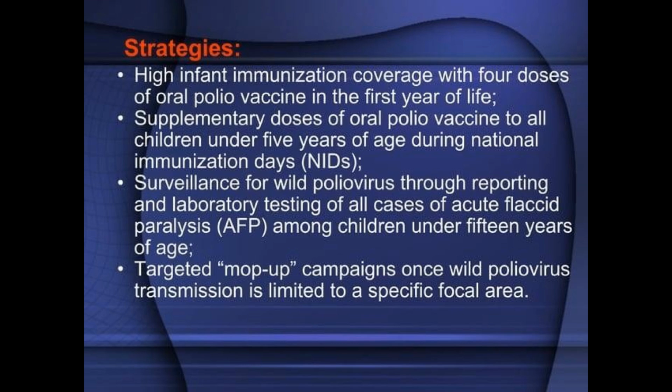Strategies: high infant immunization coverage with 4 doses of oral polio vaccine in the first year of life; supplementary doses of oral polio vaccine to all children under 5 years of age during National Immunization Days, NIDs; surveillance for wild poliovirus through reporting and laboratory testing of all cases of acute flaccid paralysis, AFP, among children under 15 years of age; targeted mop-up campaigns once wild poliovirus transmission is limited to a specific focal area.